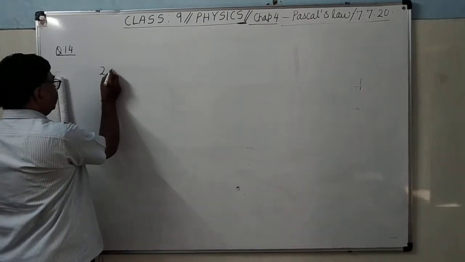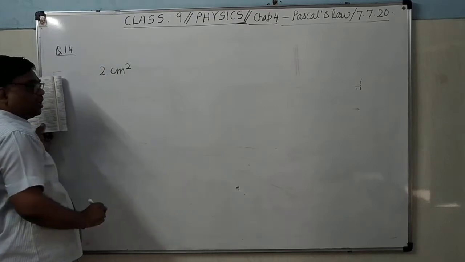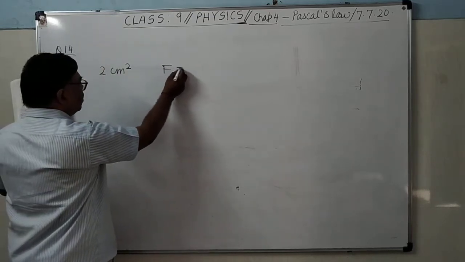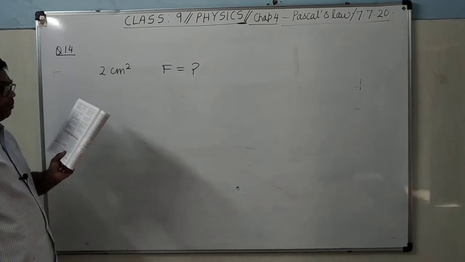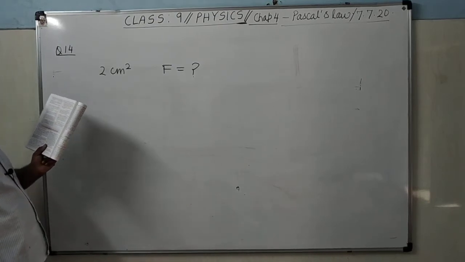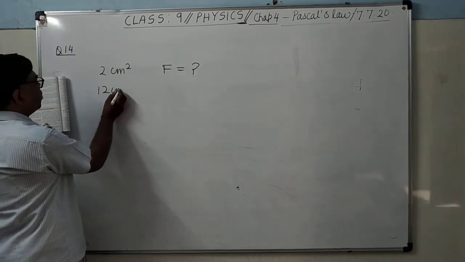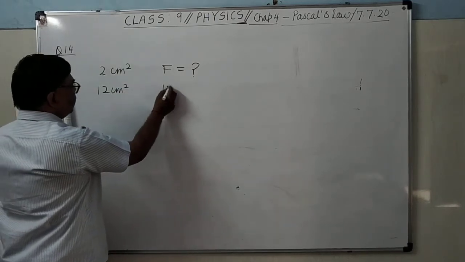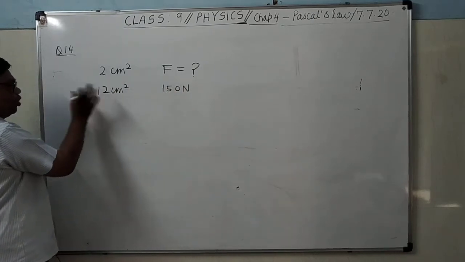We have to find F for this. To obtain a force of 150 Newton on the piston of area 12 centimeter square, we have to obtain 150 Newton force over this piston.